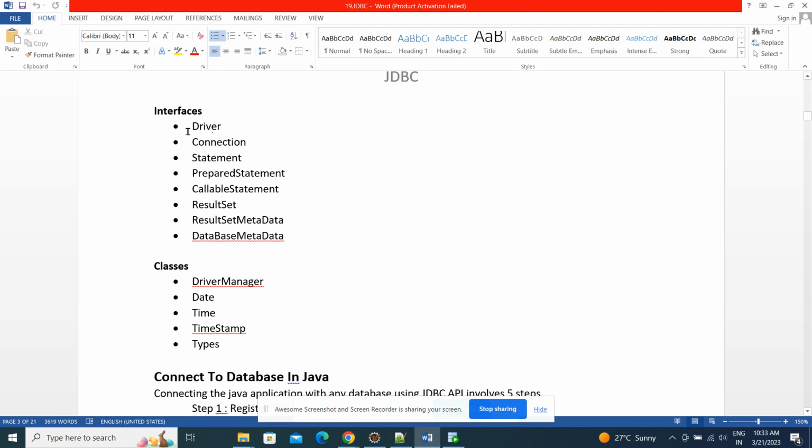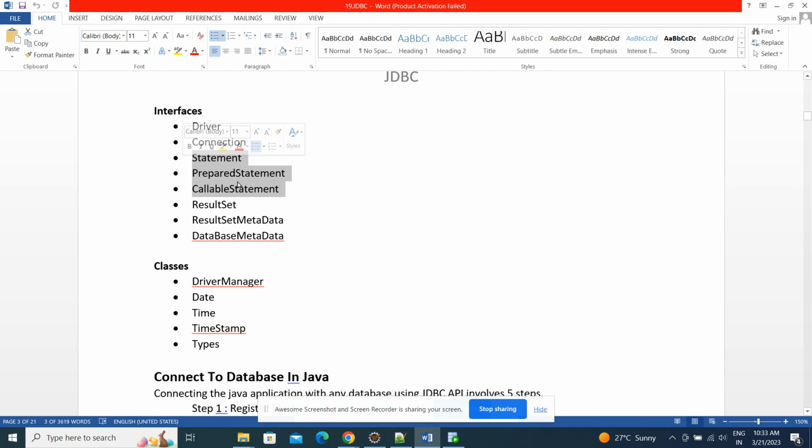These are all interfaces, guys: Driver, Connection, Statement, PreparedStatement, CallableStatement, ResultSet, DatabaseMetaData, and ResultSetMetaData. Driver is for loading the driver class. Connection is for getting the connection. Statement is for creating a statement. If I want to create a table in the database, then by using these statements we can create it. So there are Statement, PreparedStatement and CallableStatement.